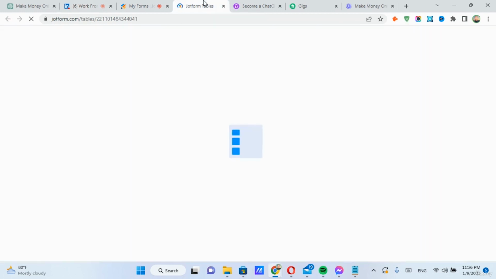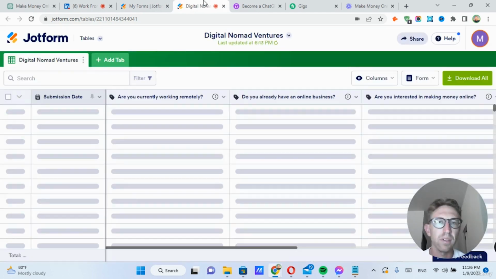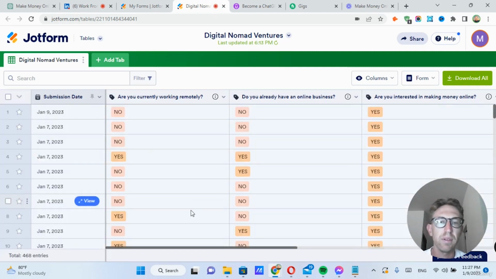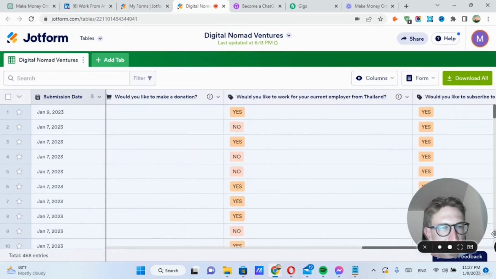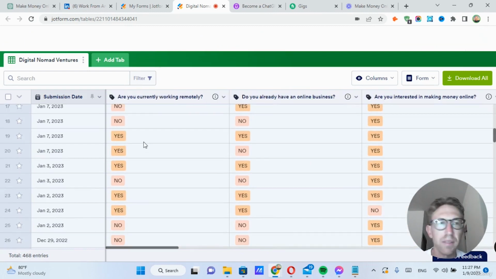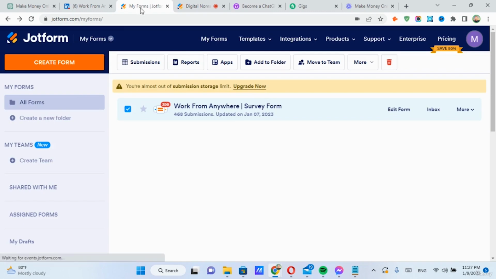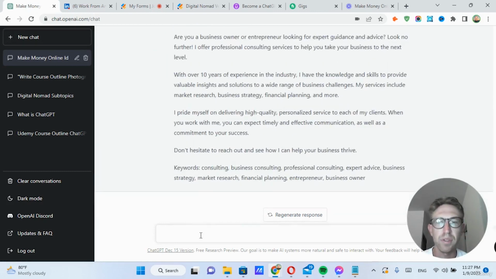So if you don't know already, an email list is very, very important for long-term success, because if you're only relying on a platform like YouTube or Facebook or LinkedIn, you need to find a way to move them off of the platform. Okay, but these are all of the leads that I'm collecting from the form. So that's one way to do it. And you don't really need ChatGPT to do that. You can just build it with JotForm.